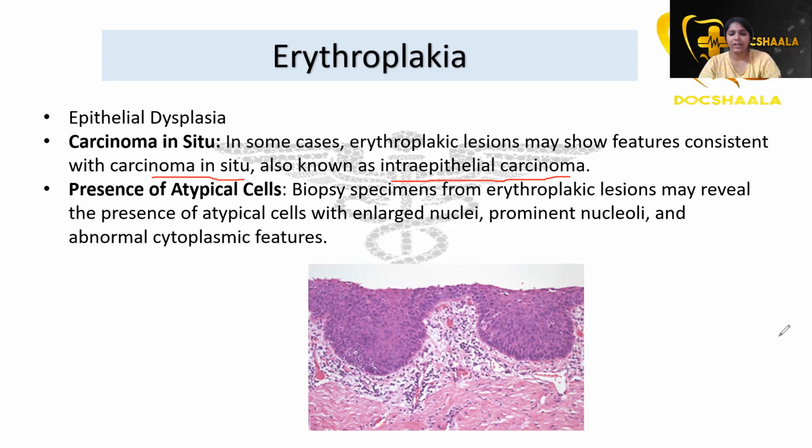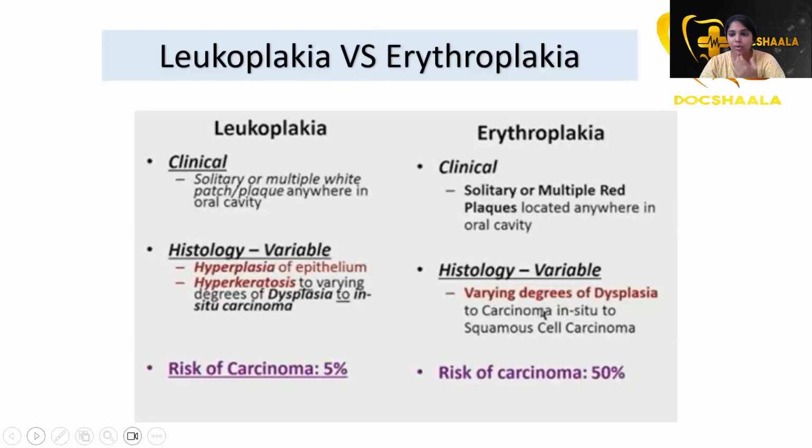Along with this, there is one more thing. The presence of atypical cells is also seen. They may reveal enlarged nuclei, prominent nucleoli, and abnormal cytoplasmic features. These are important features around erythroplakia. So then let's go into the variations, the differences.